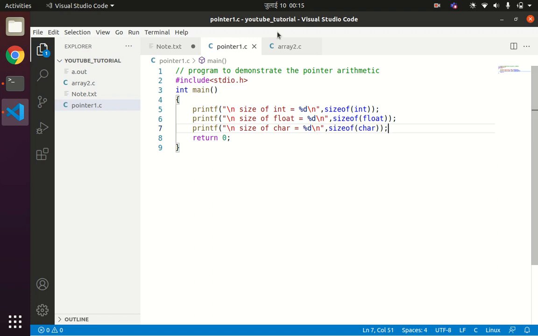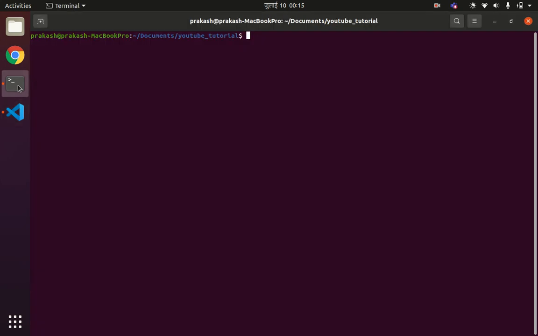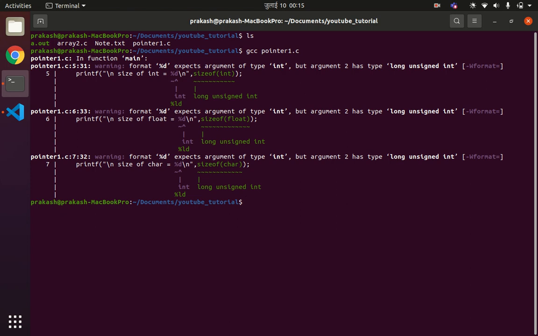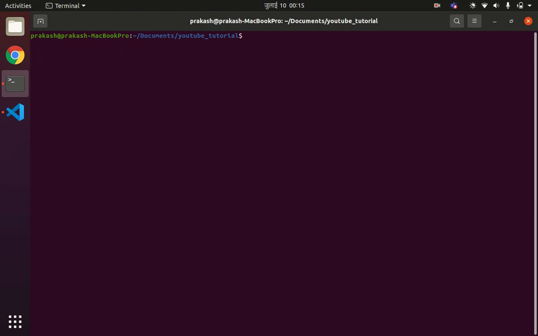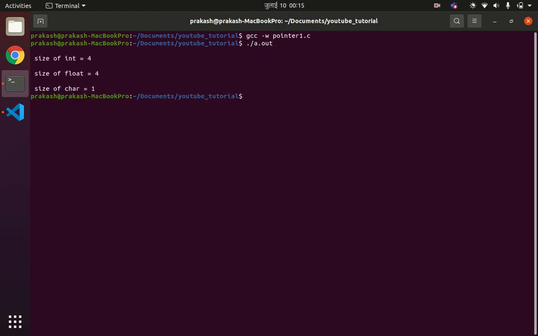So let us compile this code. We have pointer1.c, so gcc pointer1.c. Okay, I'll suppress the warnings, these all are warnings here. So gcc -w pointer1.c and ./a.out. You can see the size of integer here is 4, so you can write 4 bytes. Size of float is 4 bytes and size of character is 1 byte.